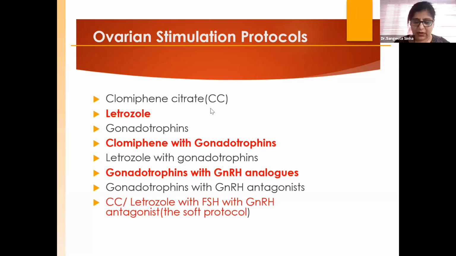But what is the use of this agonist and antagonist? We call these, you can say, right and left, because without this agonist and antagonist, you can't do an IVF cycle and sometimes the IUI cycle. When we are doing IVF, we need all the follicles to be existing, so we don't need any premature LH surge.